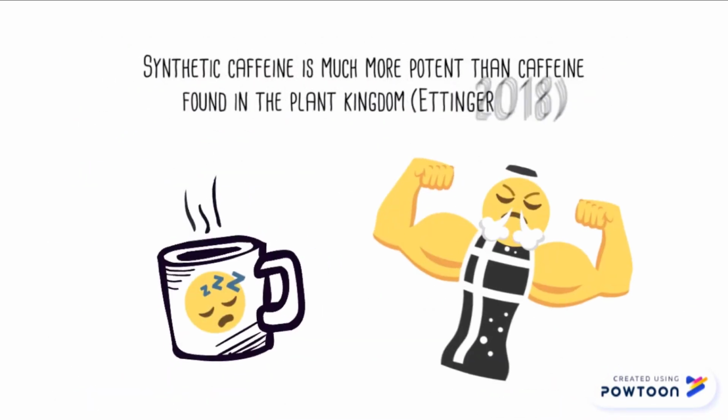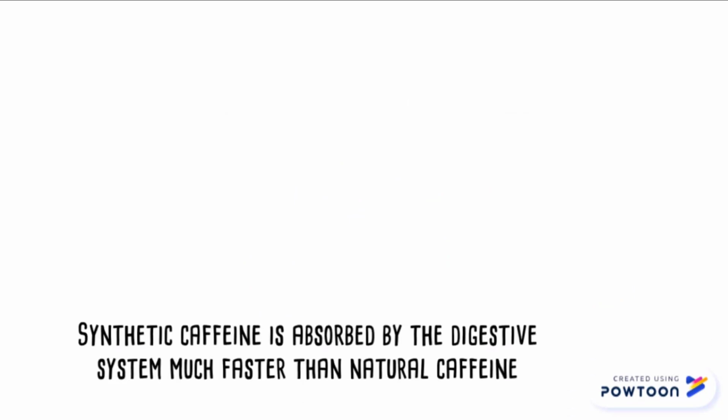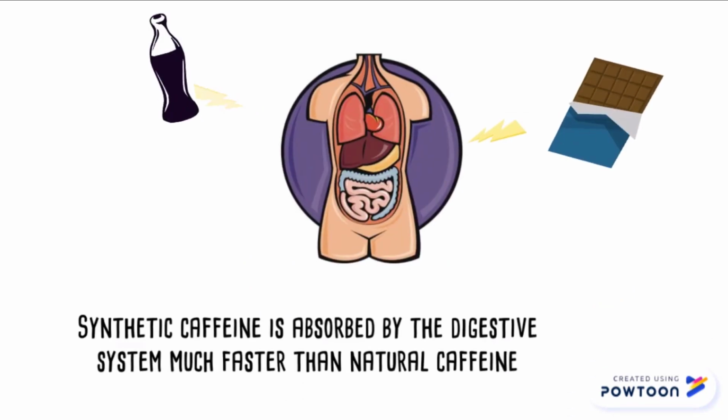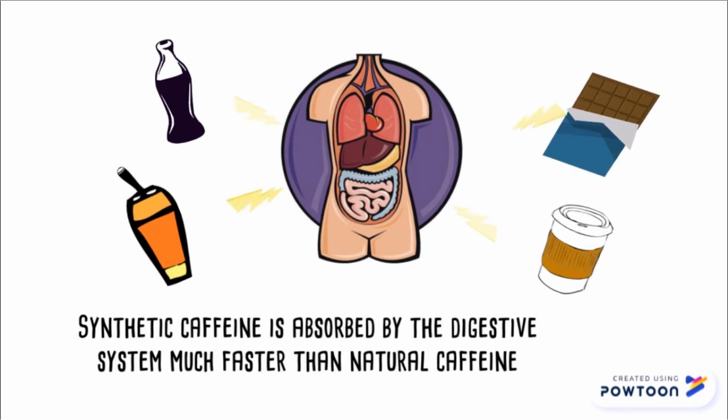Synthetic caffeine is mostly found in sodas and energy drinks. It is produced in laboratories and manufactured in factories. Synthetic caffeine provides a much more potent caffeine isolate than what's found naturally occurring in the plant kingdom. The reason why synthetic caffeine is used is that it will be absorbed through the digestive system much faster than naturally occurring plant caffeine.